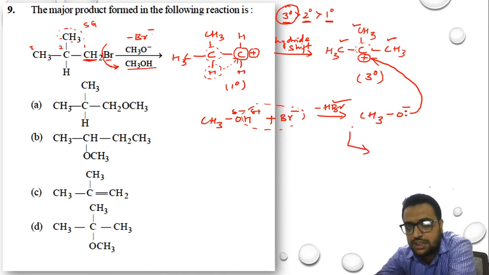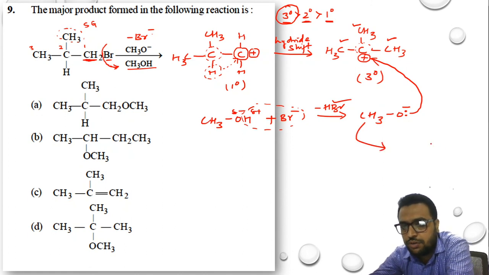When they combine with each other, sorry, I'll just draw right arrow mark. When they combine with each other, what will be the product formed? See here, carbon was connected to how many CH3 groups? 3. 1, 2 and 3 CH3 group. This was positive here and this was negative here. This positive and negative will combine with each other and they will form a bond. Oxygen will give electron to carbon.